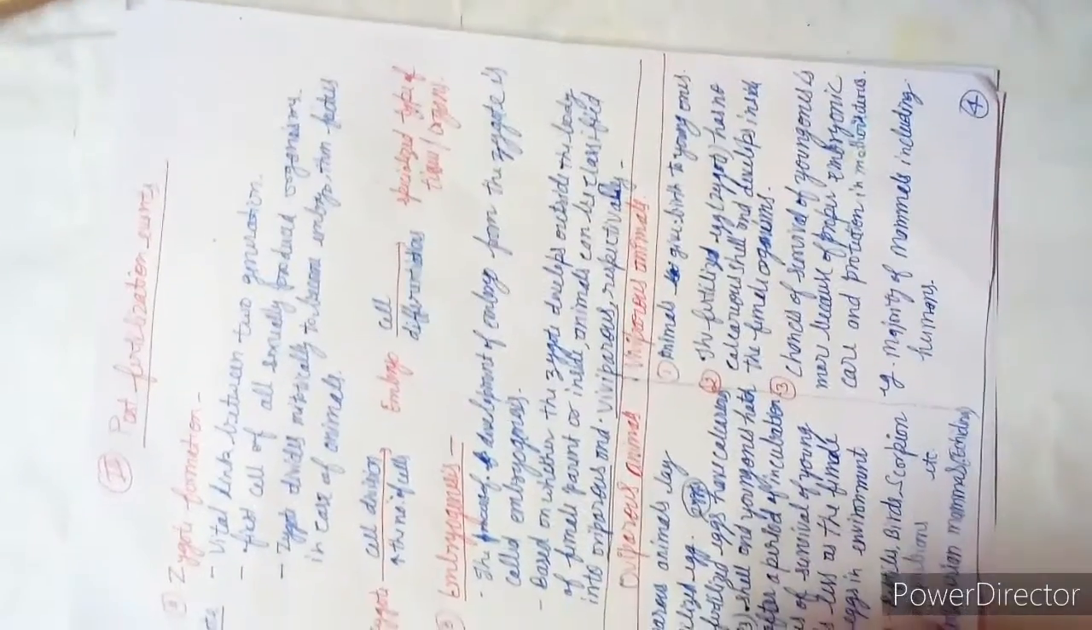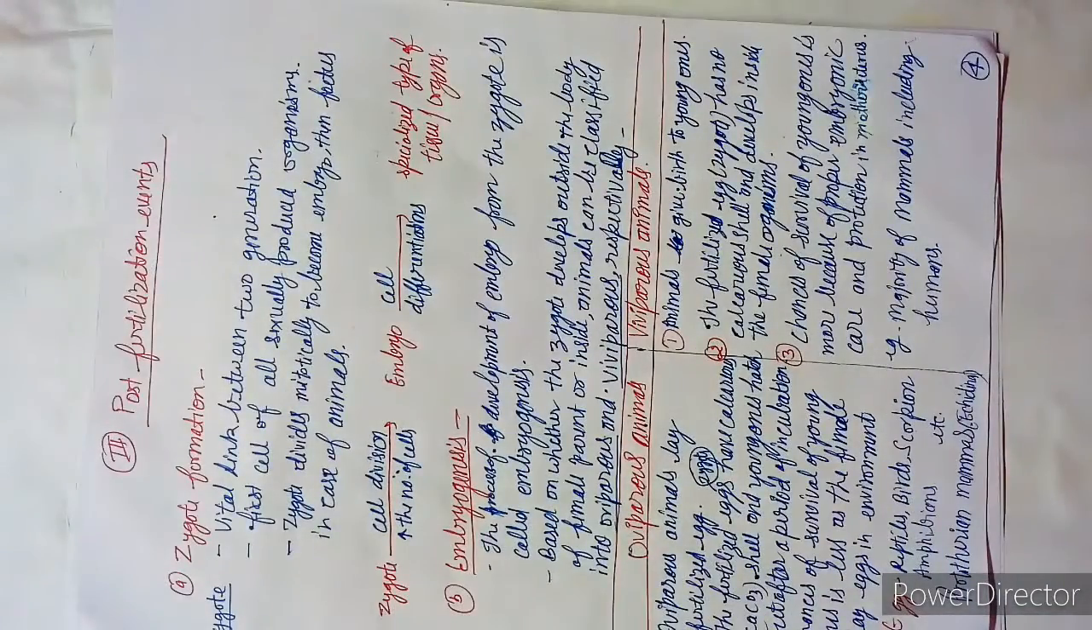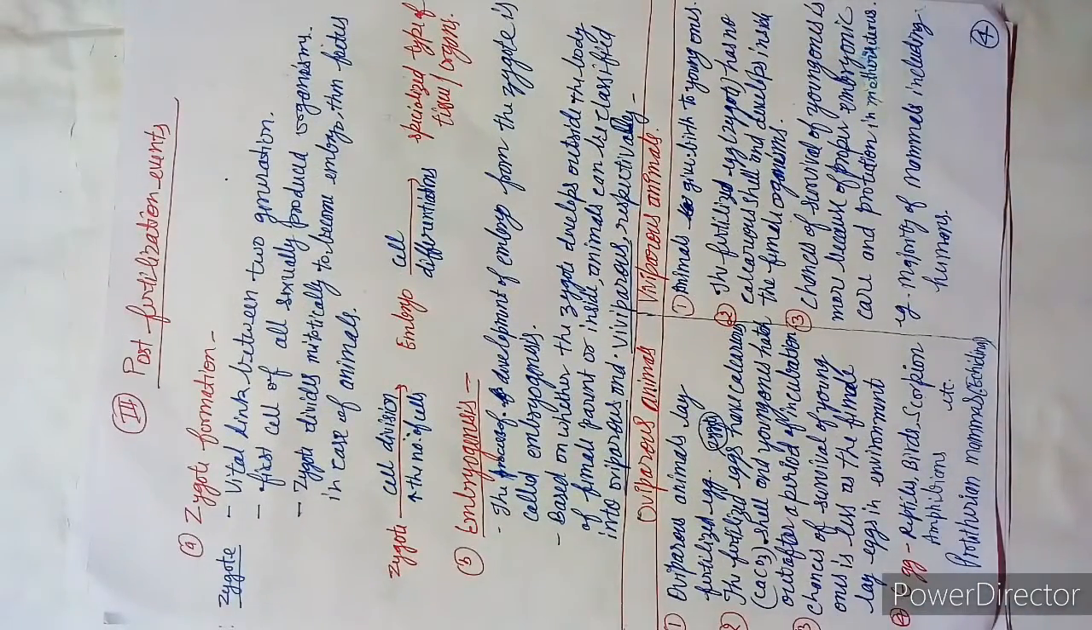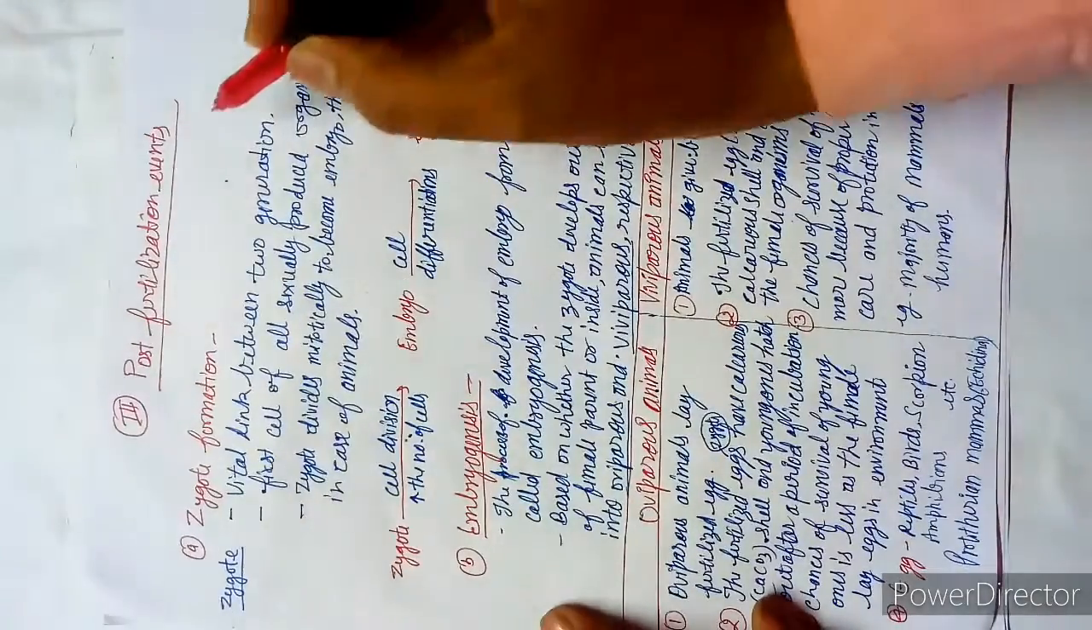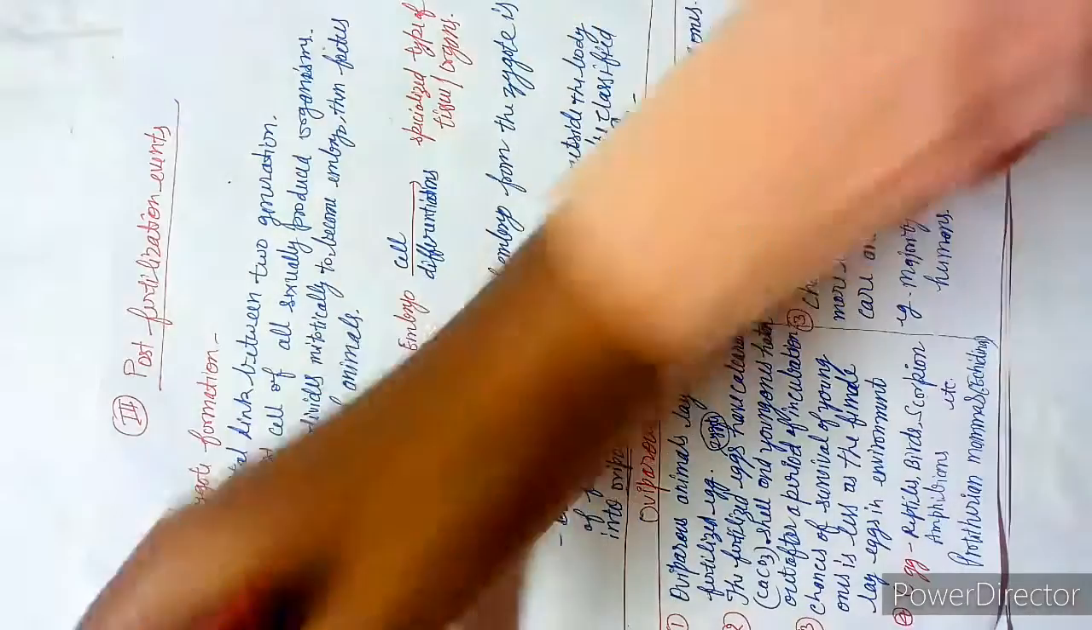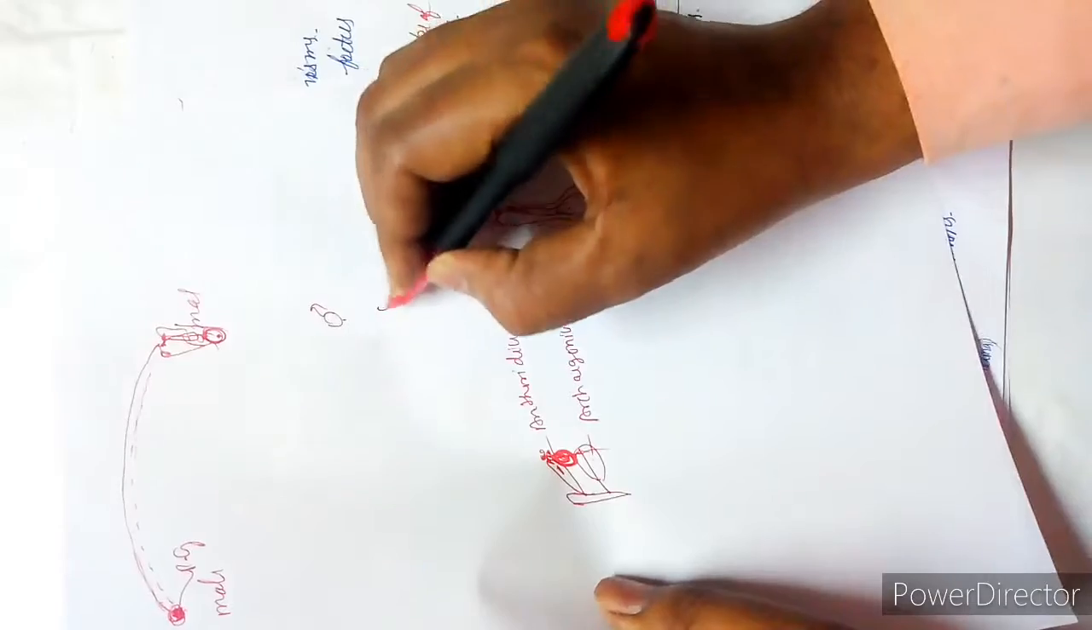Zygote formation. See, let's have some points about the zygote. Vital link between two generations. Vital link between two generations means this is very tough to learn. See, this is the male gamete. This is the female gamete.